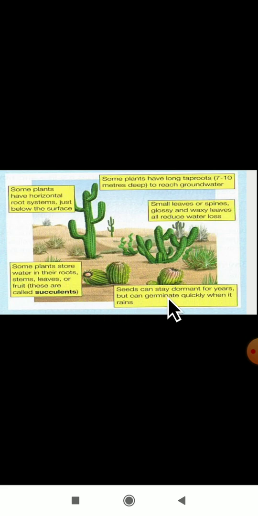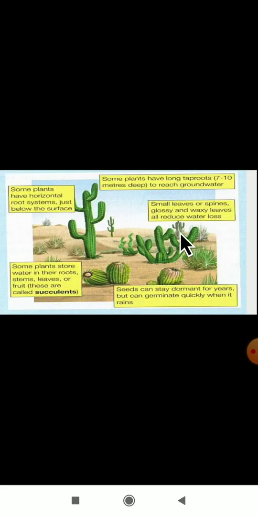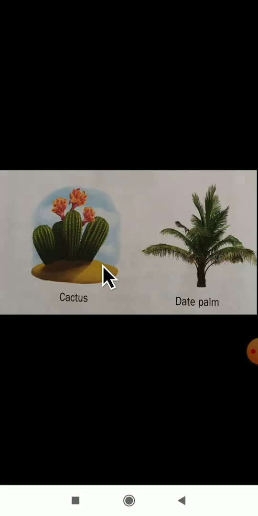Seeds can stay dormant for years but can germinate quickly when it rains. See, as the seeds are present in some of the plants of a desert, when the rain comes, at that time they will start germinating. This is the example of desert plants. The plants which grow in deserts are cactus and one more is the date palm.